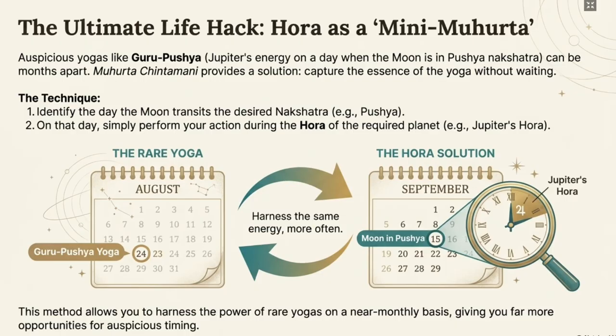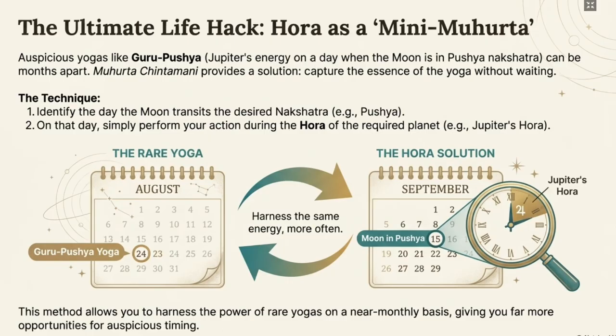Because the moon crosses the full zodiac in about 28 days, whenever the moon is in Pushya nakshatra, it comes once in a month, and when it's also a Thursday, that may be maybe 2-3 times a year. So if you want to choose Guru Pushya for auspicious activities, it will only come maybe 2 to 3 times a year. So it is difficult to find such a timing.